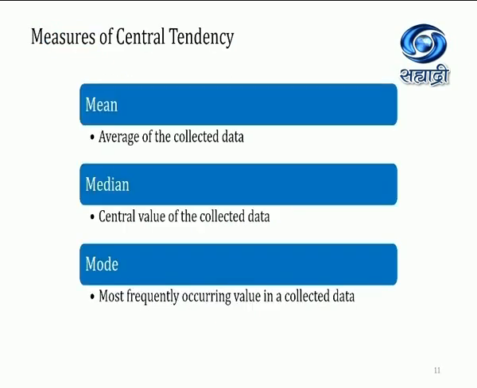The mean is the average of the collected data. The median is the central value of the collected data; whatever data we have collected, we need to find the median of those data. And the mode means the most frequently occurring value in the collected data.